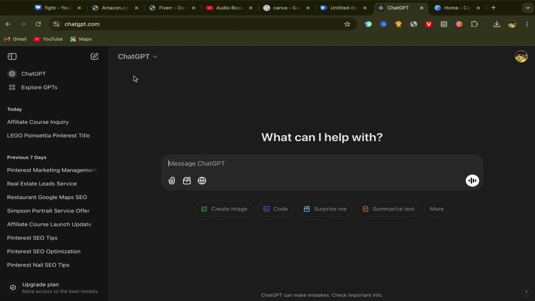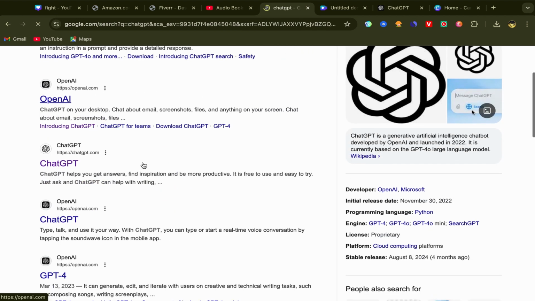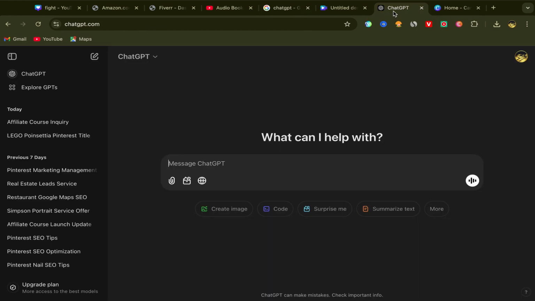If you don't have ChatGPT, you guys can go to Google. Let me show you, and you can search for ChatGPT like this, and here you go. You can click here and sign up by using your email address. The sign up process is super easy and simple, and you can use just the free version. After you finish, this will be your home page, and you should have an account like this one.